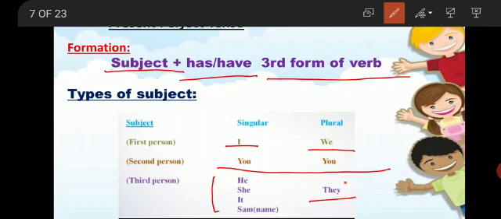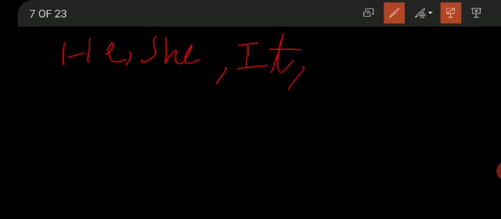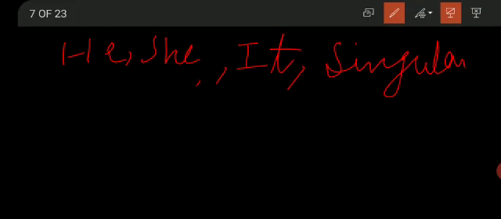Now which helping verb is used with the singular subject and the plural subject? So students, with he, she, it or any singular thing or name, we use has.